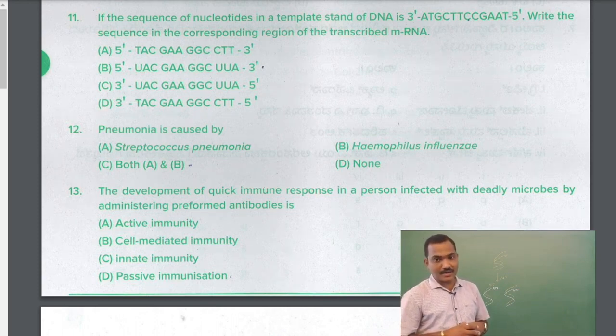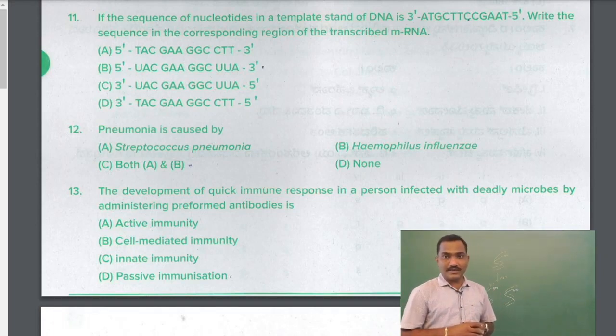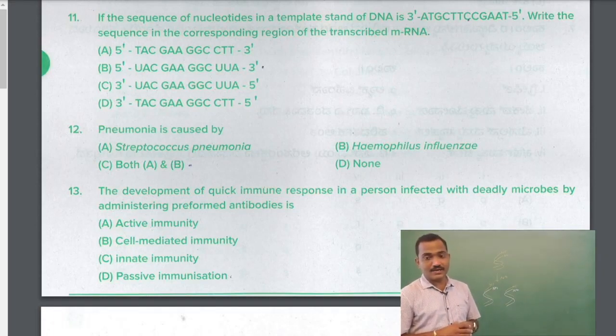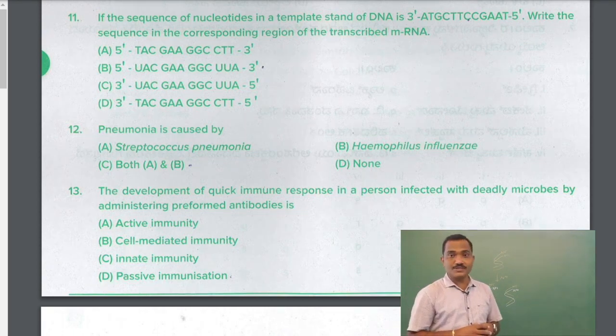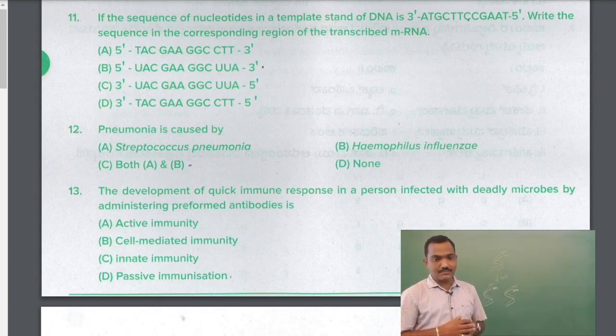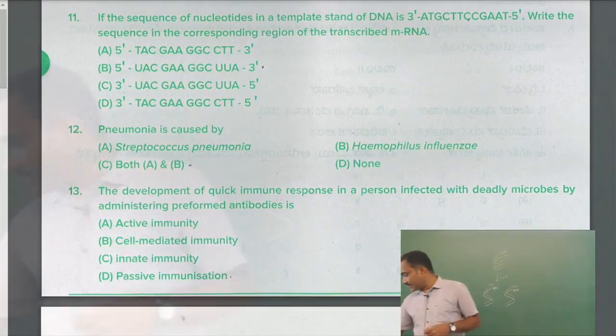The template strand is the DNA strand from which the mRNA is synthesized, so it should be complementary. Looking at the direction, the last two options are eliminated, as they are 3' to 5'. What is left is A and B.